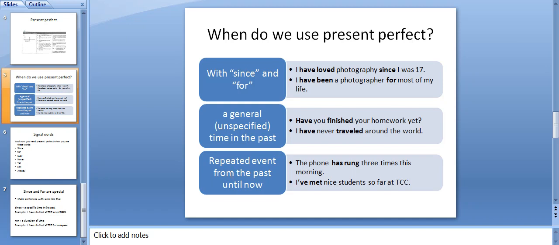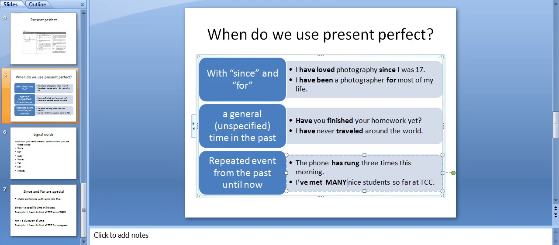And third, to talk about a repeated event from the past until now. For example, the phone has rung 3 times this morning. I've met nice students so far at TCC. I should say I've met many nice students so far at TCC. Both of these sentences are counting an event that has happened repeatedly and is continuing to happen up to the present.